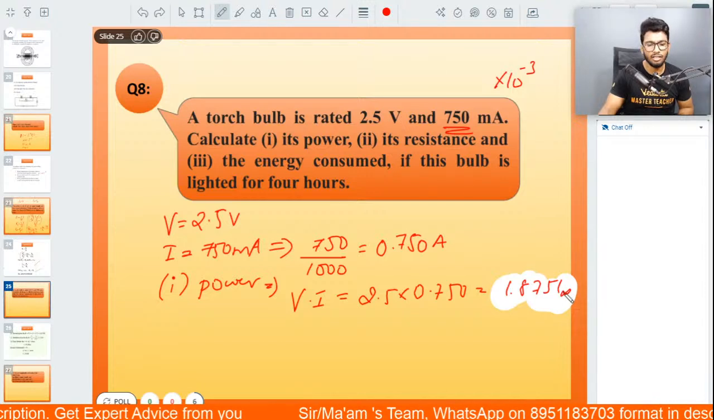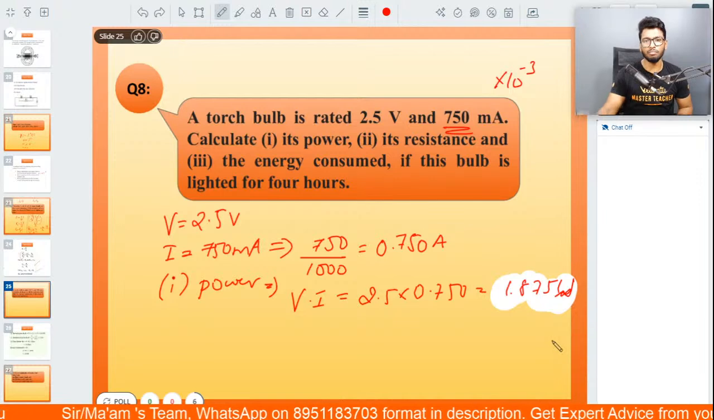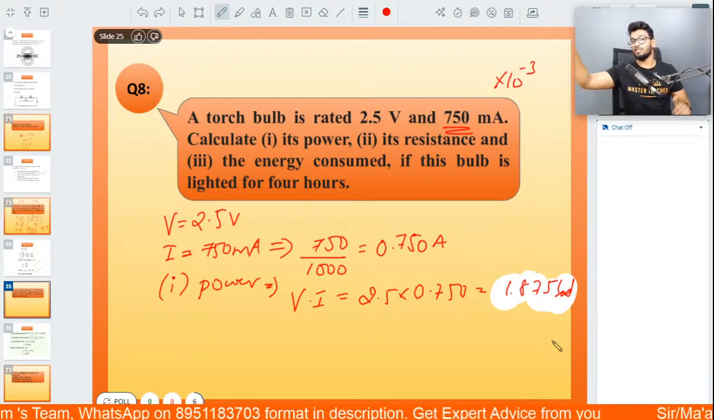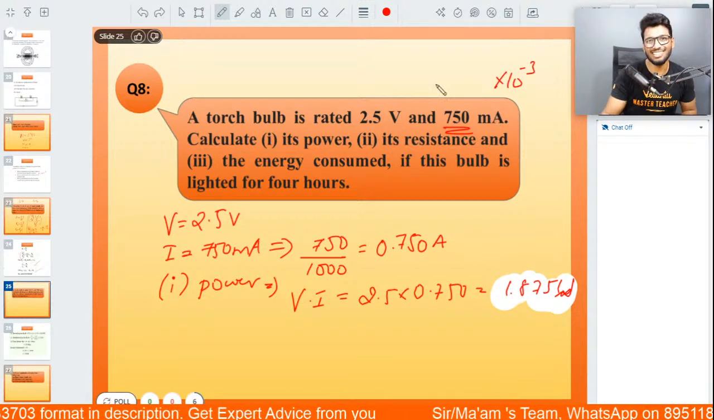1.875 watts. Yes. Is it 0? It's not 0. It's going to be 1.8 because it's 2.5 into 0.725. Mathematics. I've become an expert now.